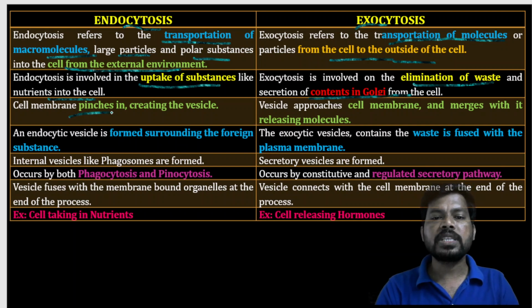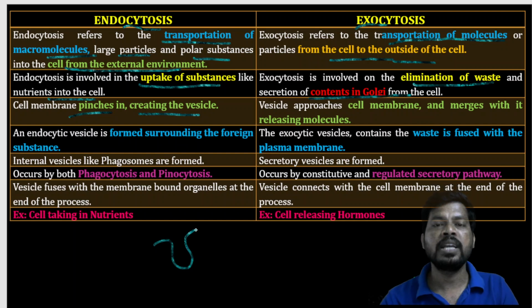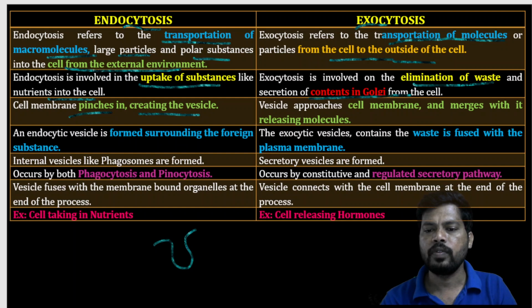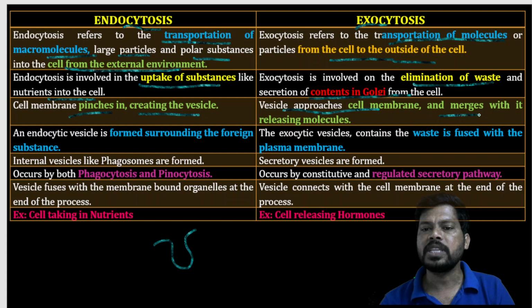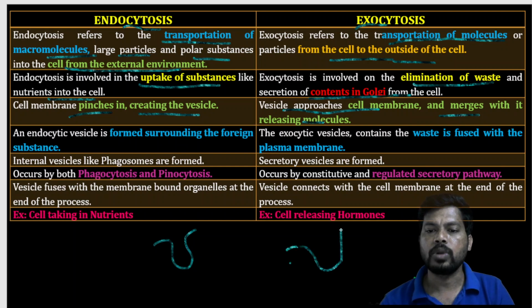In endocytosis, the cell membrane pinches in, creating a vesicle. In exocytosis, the vesicle approaches the cell membrane and merges with it, releasing the molecules outside.